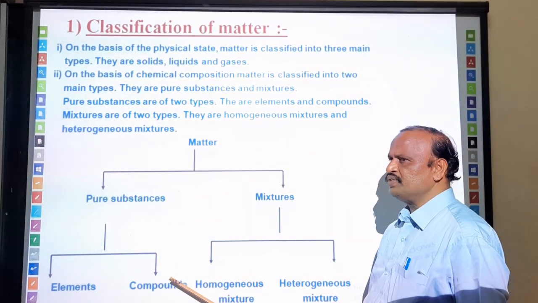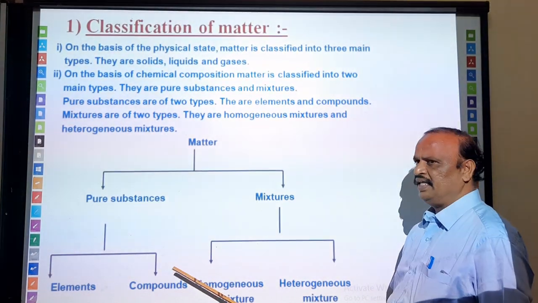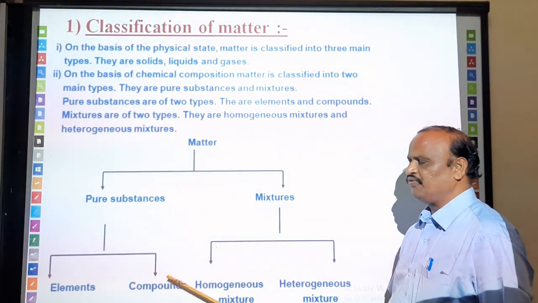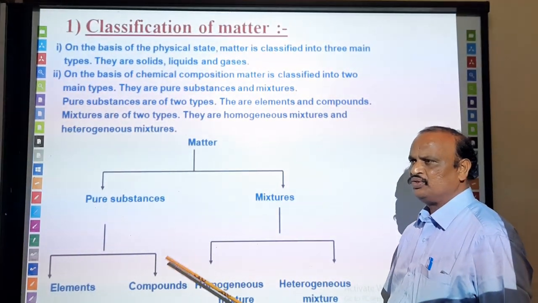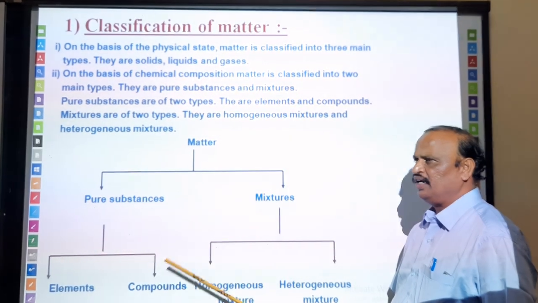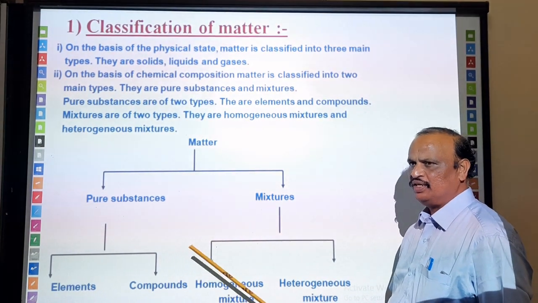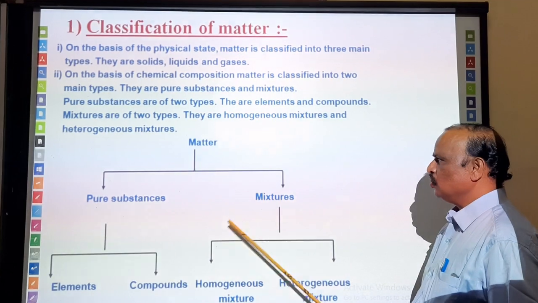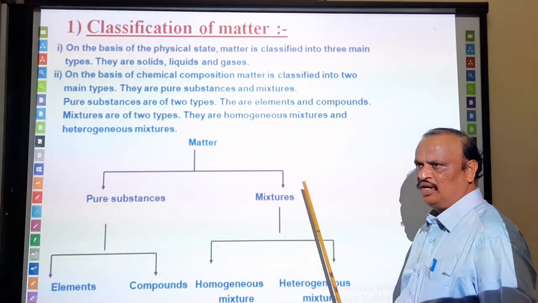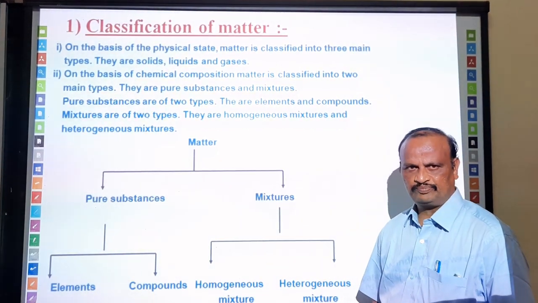Whereas compounds are substances made up of one kind of material, with the same composition throughout. For example, water, sugar and common salt are compounds. The different elements composing a compound are present in a fixed proportion only. The other classification of matter is the mixture. A mixture is made up of two or more substances.